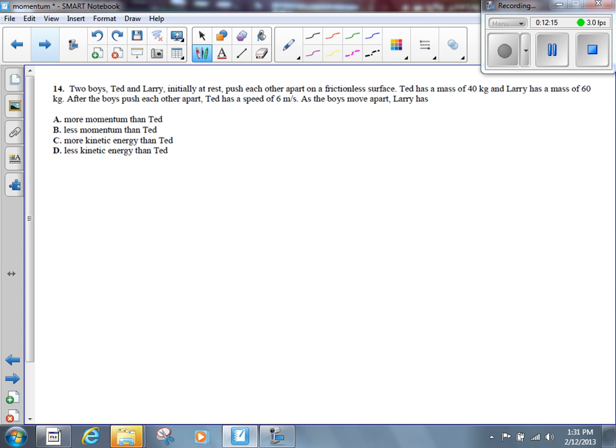Question 14: two boys, Ted and Larry, initially at rest, push each other apart on a frictionless surface. Ted has a mass of 40 kilograms. Larry has a mass of 60 kilograms. After the boys push each other apart, Ted has a speed of 6 meters per second. We want to know how either the momentum or the kinetic energy of Larry compares to that of Ted. Let's write down some givens here. Let's say that Ted is M1 and Larry is M2. Let's say that V1 final, the final speed for Ted, is 6 meters per second.